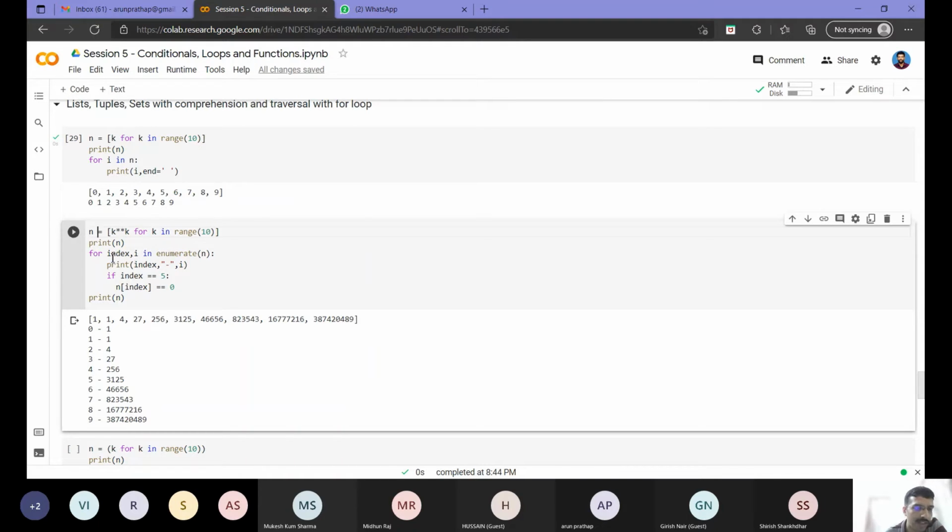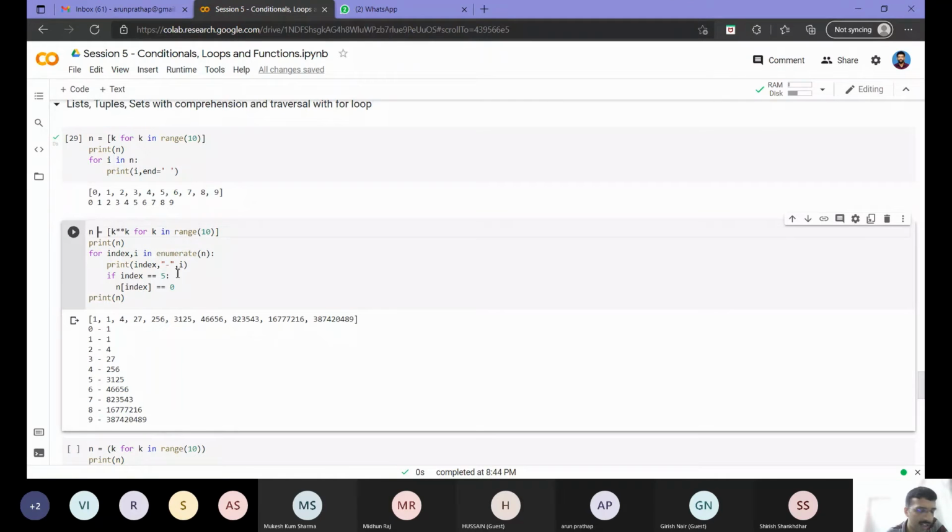The enumerate will give me as output a tuple. In this case, first it will give 0, comma 1, then it will give 1, comma 1, then it will give 2, comma 4, like that. So it will iterate over each element of the list. This is index 0, so it will return me 0, comma 1. This is index 1, so it will return me 1, comma 1. So like that way.